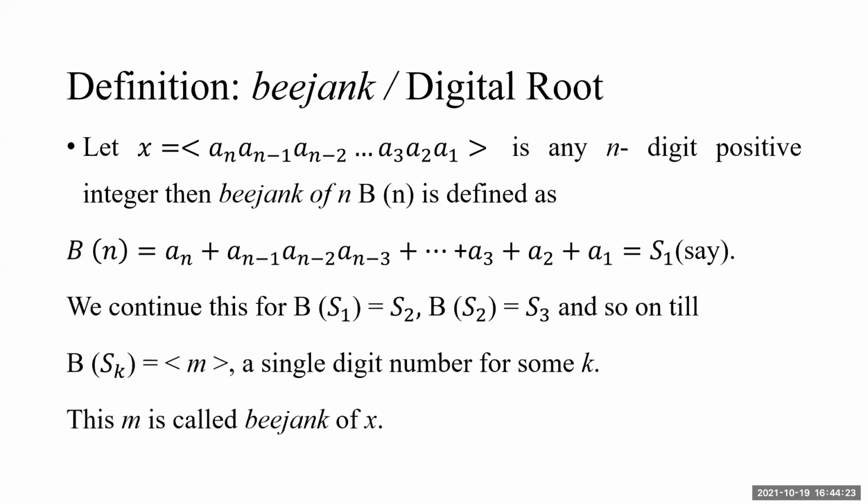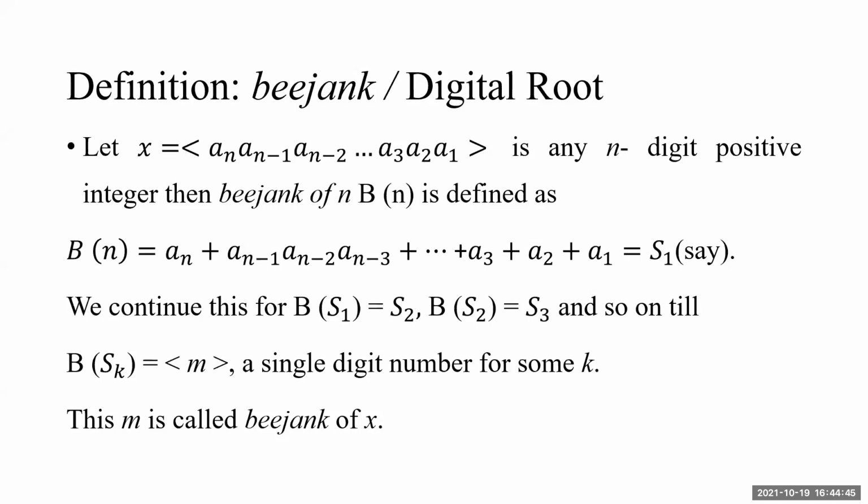When we arrive at M, no more addition is possible, and even if we add one digit, it will give the same answer. And that M, which is obtained by repeated addition of the digits till we get a single digit, is known as the Bijanka of x. So it is not difficult.